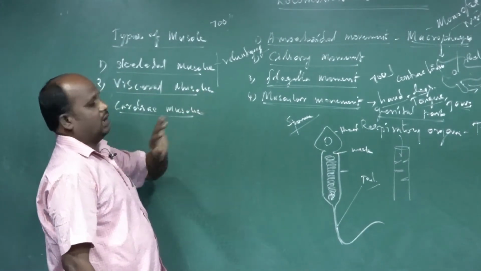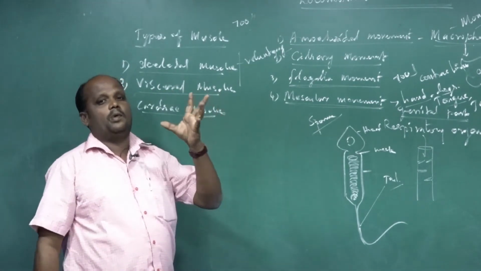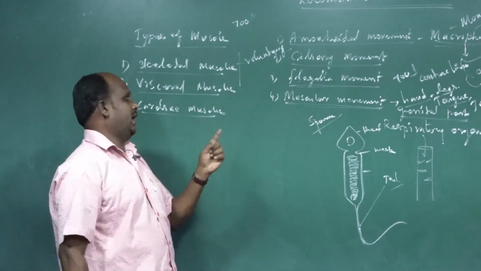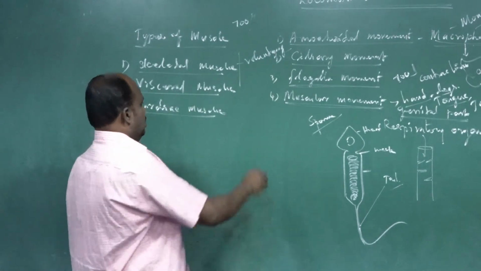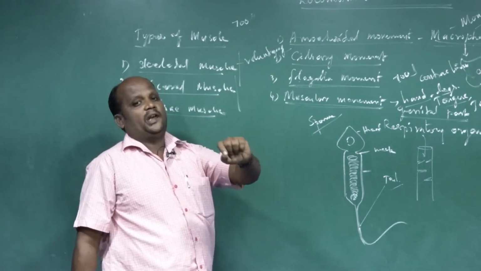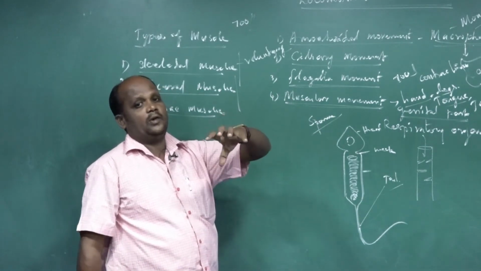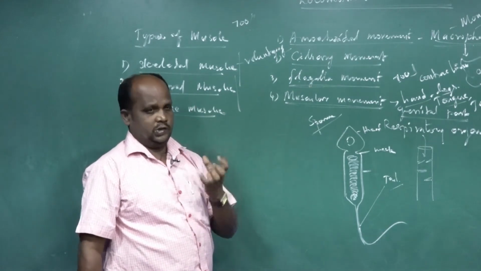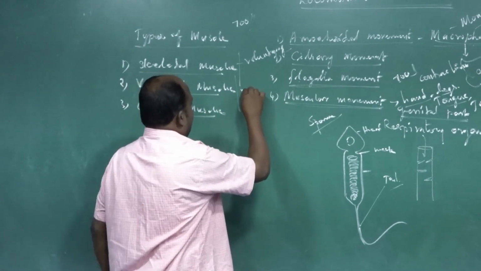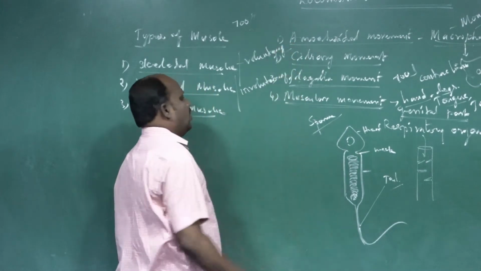Visceral muscle is otherwise called involuntary muscle. Visceral means the internal body organs. Very important tissues and organs are constructed by visceral muscle. Its function is not under the control of the nervous system. It is permanently located in the constructed body organs or tissues. So these types of muscles are called visceral muscle or involuntary muscle.